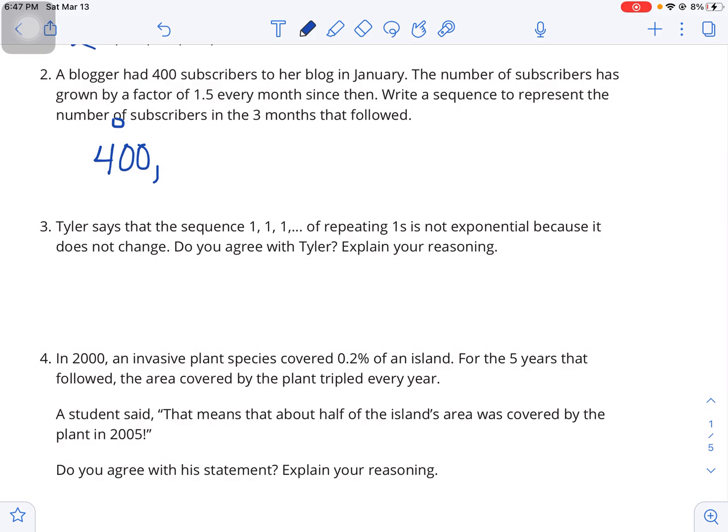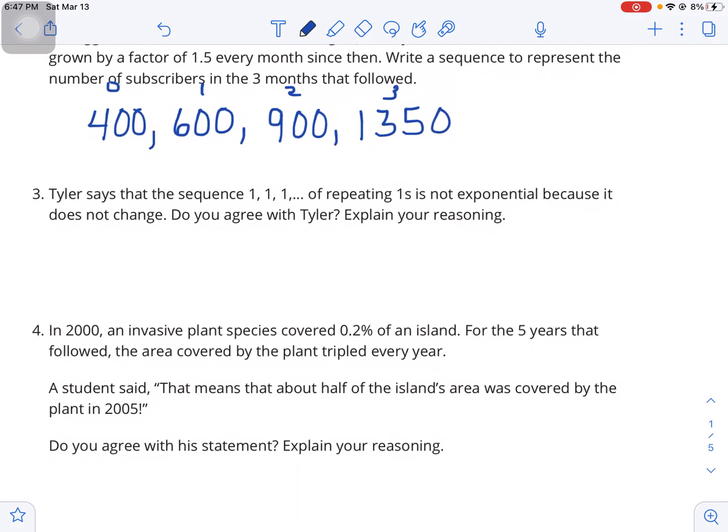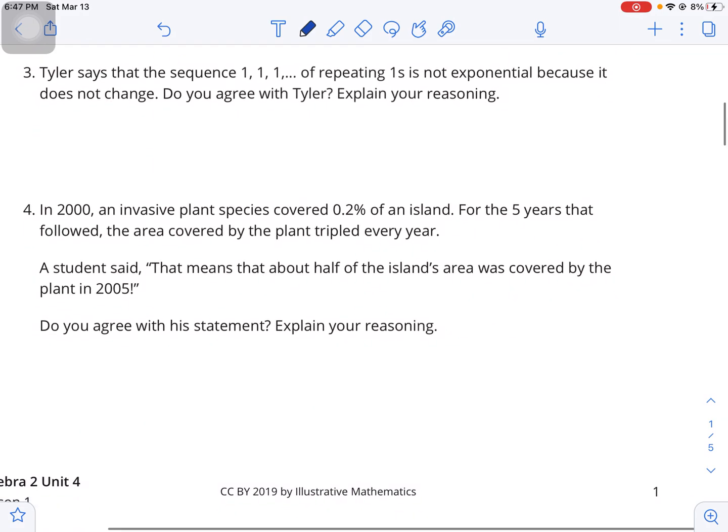So 400 times 1.5 would be 600. 600 times 1.5 would be 900. And 900 times 1.5 would be 1,350. So those would be the first 3 months following the original month. Or following January, I guess.